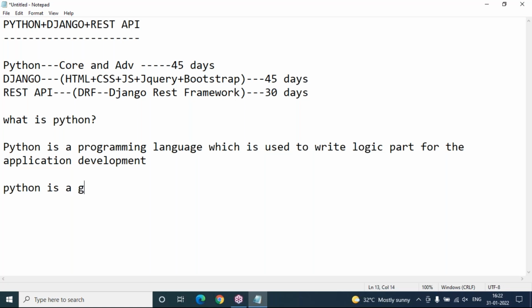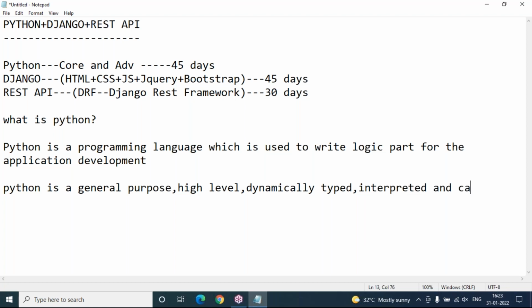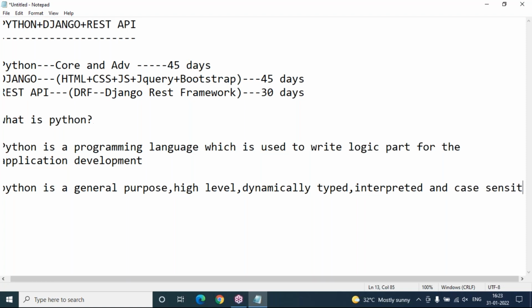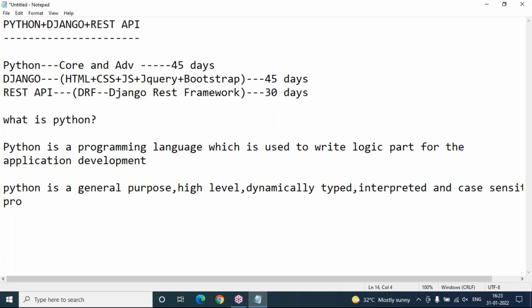Python is a general purpose, high level, dynamically typed, interpreted, and case sensitive programming language.